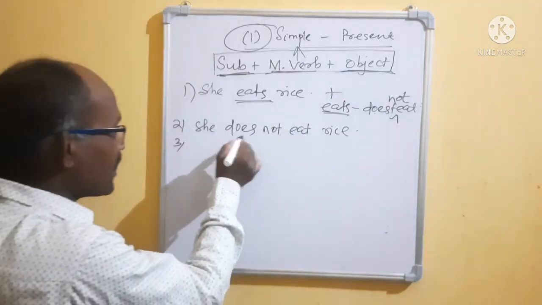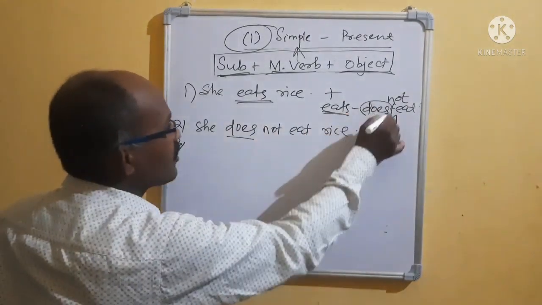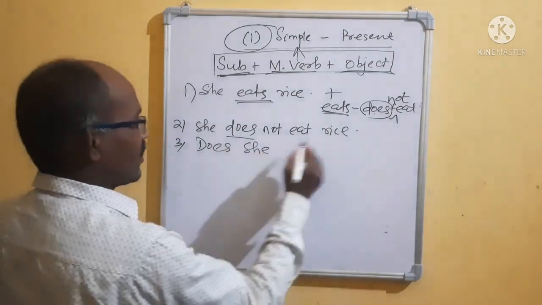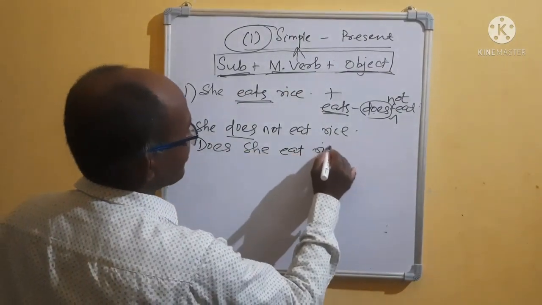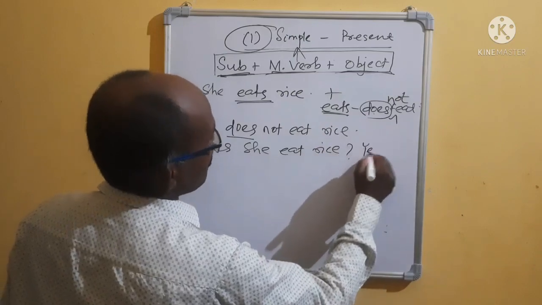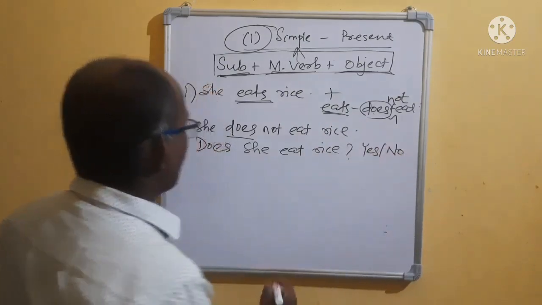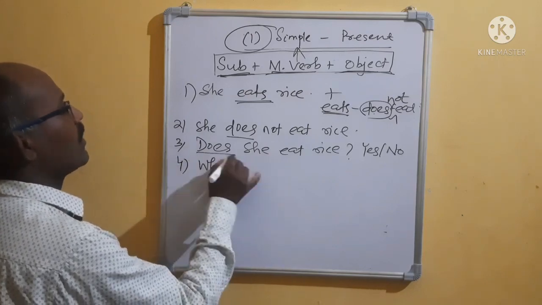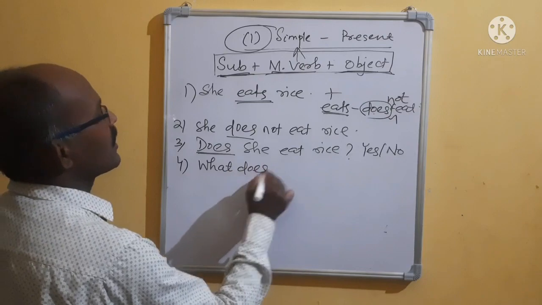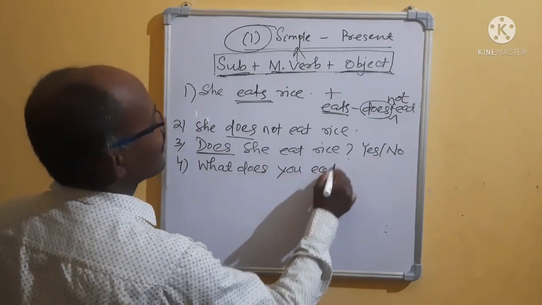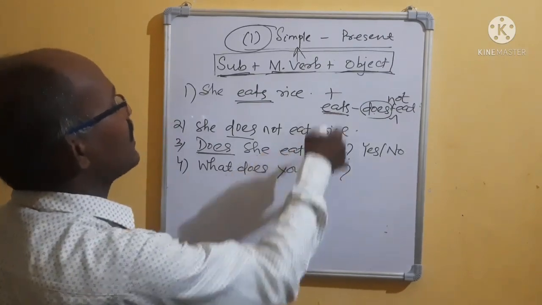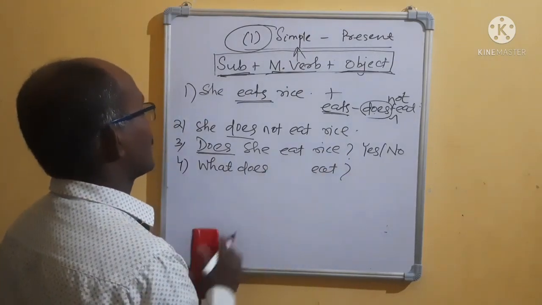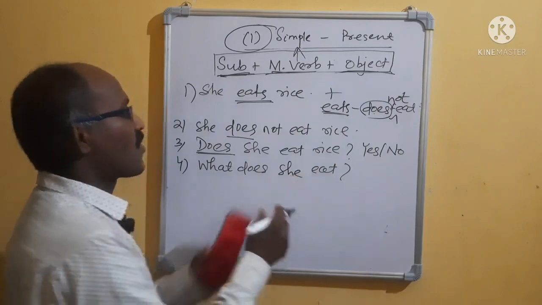What will you do? This one you take first or this one you take first. Does she eat rice? Question mark. It is yes or no. Then use what. After what will come? Does. What does she eat? The answer will come: rice.